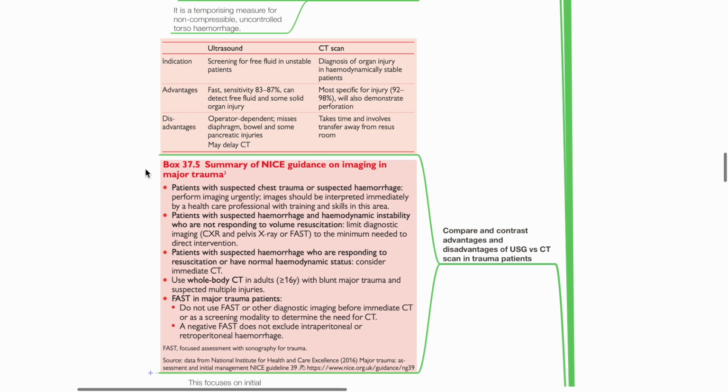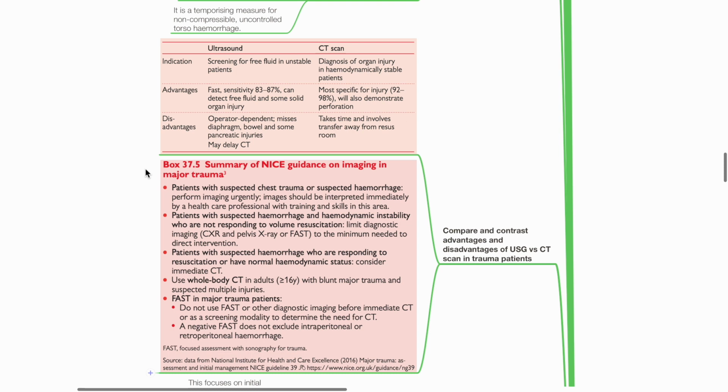Summary of NICE guidelines on imaging in major trauma. Patients with suspected chest trauma or suspected hemorrhage, perform imaging urgently. Images should be interpreted immediately by healthcare professional with training and skills in this area. For patients with suspected hemorrhage and hemodynamic instability who are not responding to volume resuscitation, limit diagnostic imaging such as chest X-ray, pelvic X-ray or FAST scan to the minimum needed to direct intervention. For patients with suspected hemorrhage who are responding to resuscitation or have hemodynamic normal status, consider immediate CT scan.